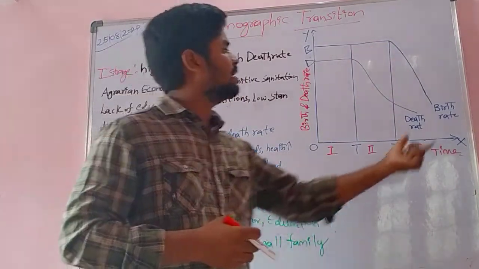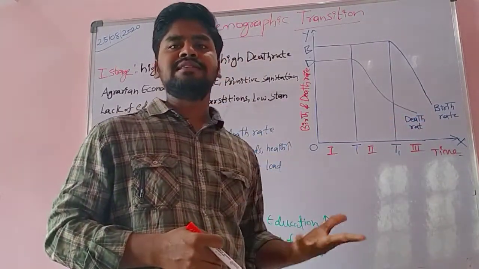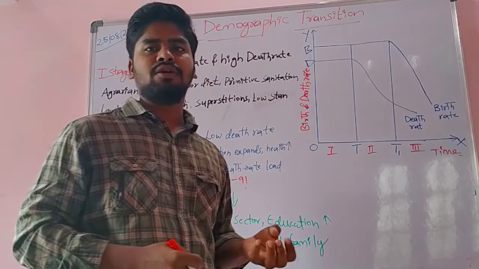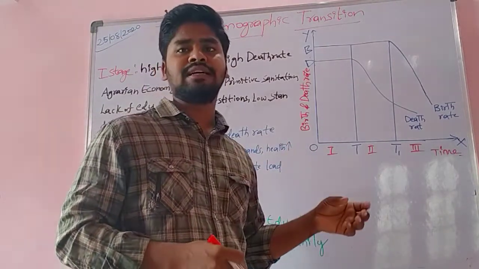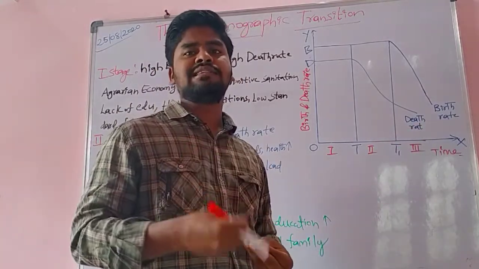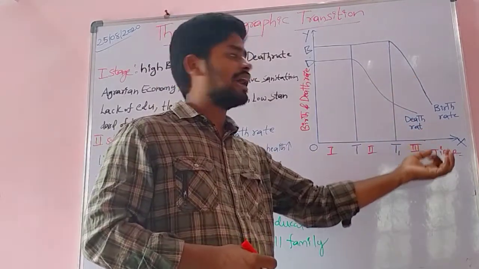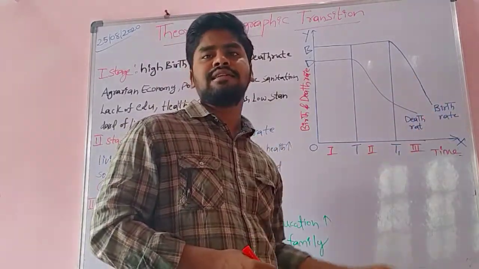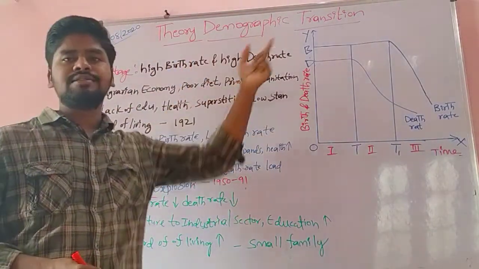That is the reason the birth rate is decreasing. The death rate is also decreasing because of well-equipped medicine and health conditions, education and sanitation, so there is less chance of diseases. That is the reason both the death rate and the birth rate are decreasing. So this is the theory of demographic transition.